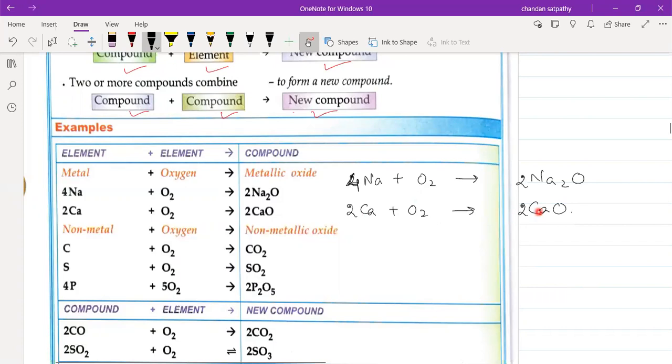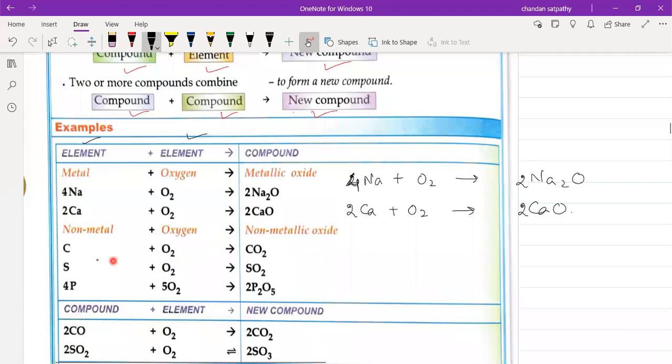So like this, we have to write the products. You have to practice the reactions. How can you practice the reactions? Write the reactant side in your copy by seeing the book, and practice the product side on your own without seeing the book. Then check from the textbook. If it is wrong, practice again. In this way, you have to practice the reactions. Remember, chemistry is less about learning and more about practicing. So practice, practice, and practice. That is the secret of chemistry.